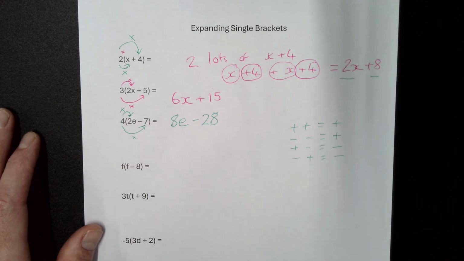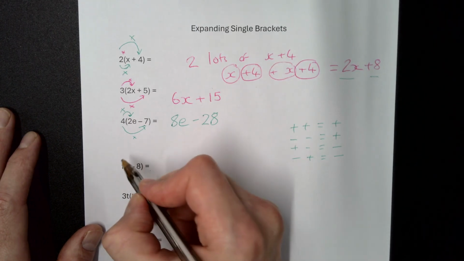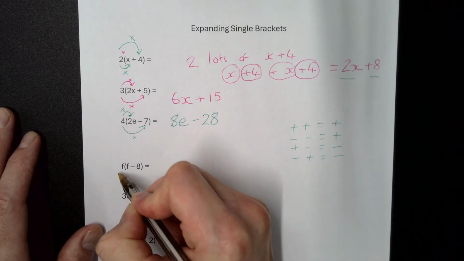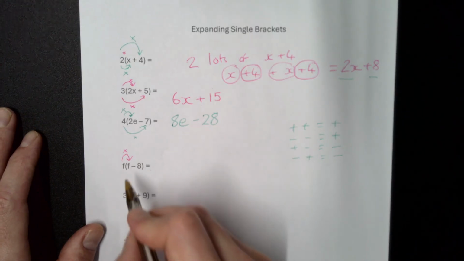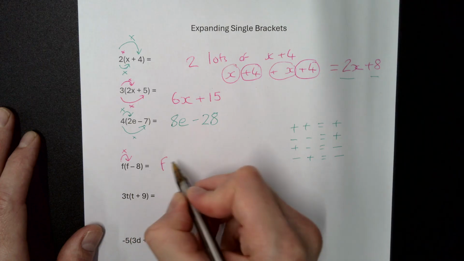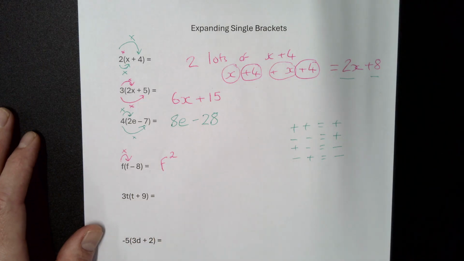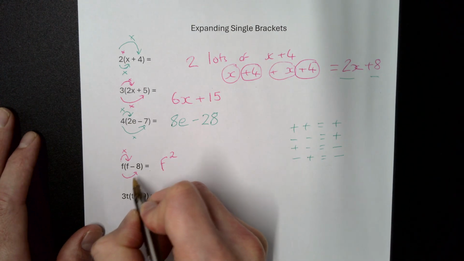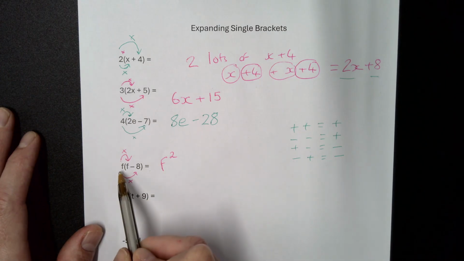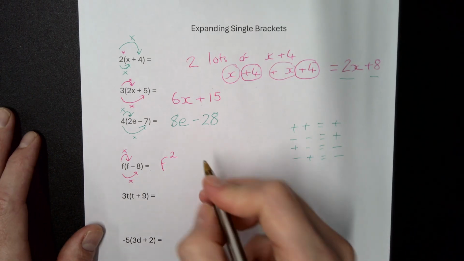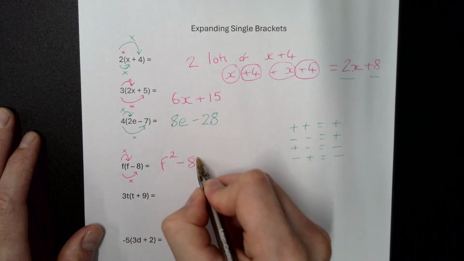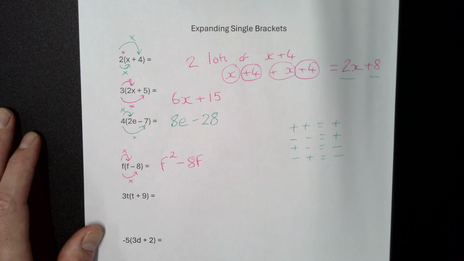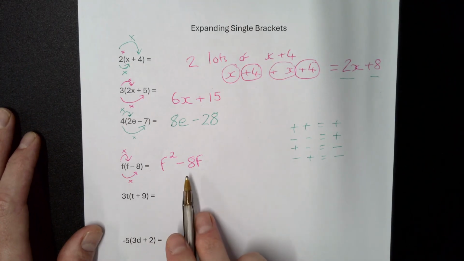Right, the next variation is where they put a letter on the outside of the bracket. Okay, so we're timesing the whole bracket by f. Now f times f, we know from a previous video, f times f equals f squared. F times minus 8, again it's a positive f and a negative 8, so they equal a negative, so it's minus 8 lots of f. Okay, not f to the power of 8, it's 8 lots of f.